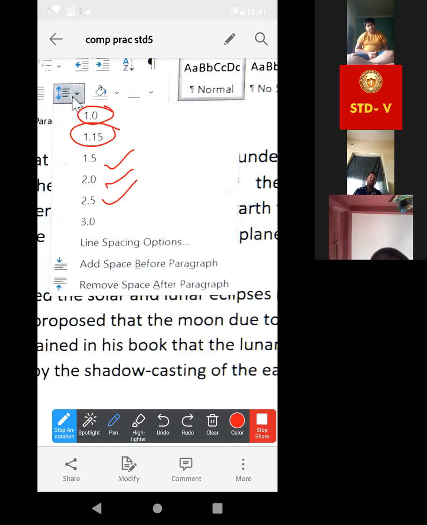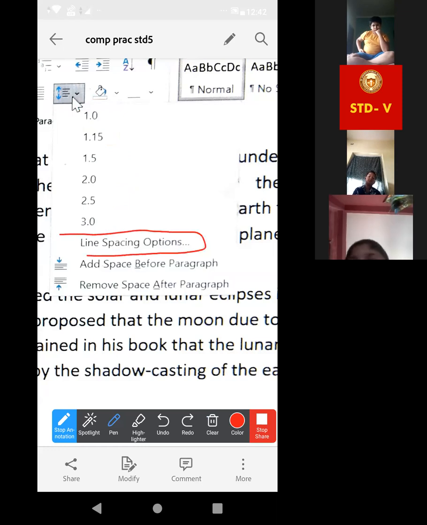Now which option have you chosen? I have chosen only this one. Okay, ma'am. Acha, now look at this. Here is one more important option, that is the line spacing option. Here are also so many other options, extra things you will get related to line spacing. Okay, now let me open this one. Which one is actually written in your book? Open page number 24. Look exactly, at least multiple, this type of things are written.